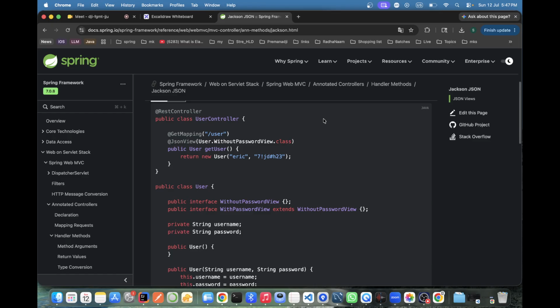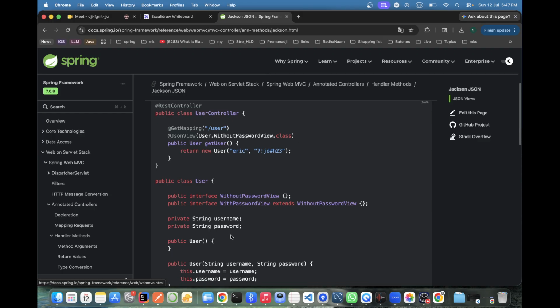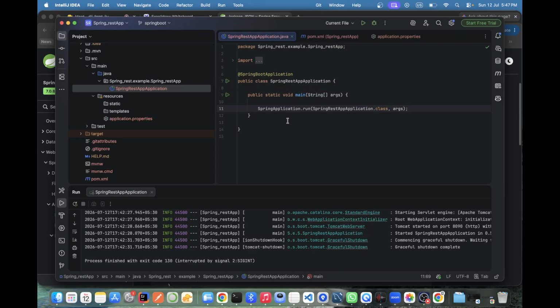Got it? Since we are starting Spring Boot and REST APIs now, we should understand the first annotation. Now you tell me, what is an annotation? Annotation is a way of addressing, addressing the class.